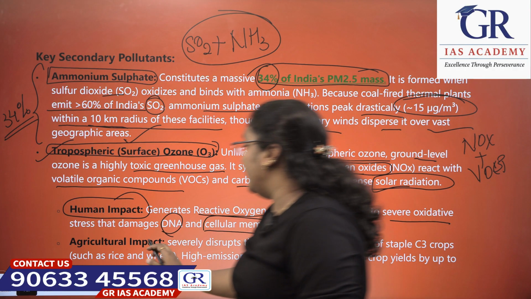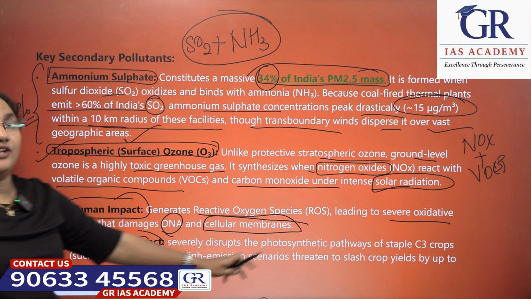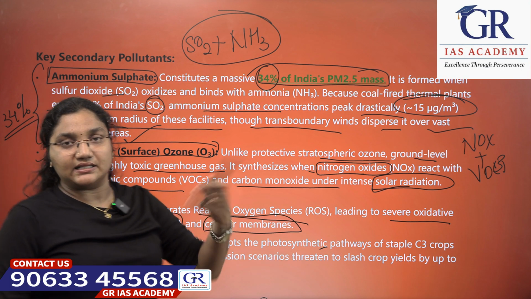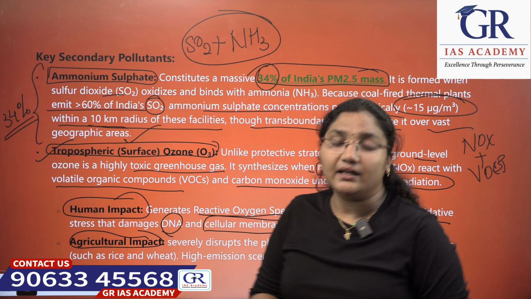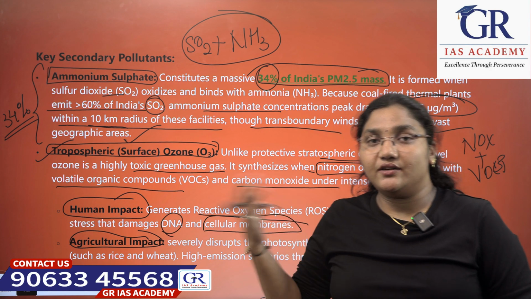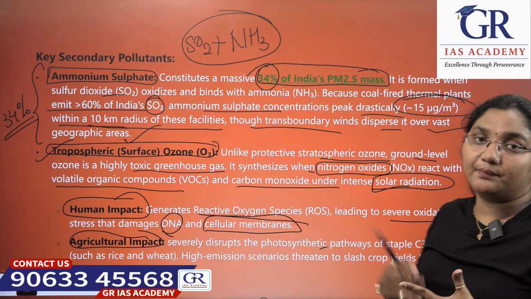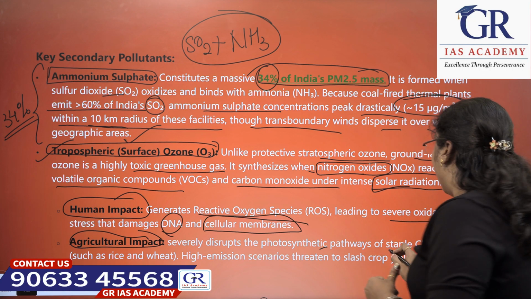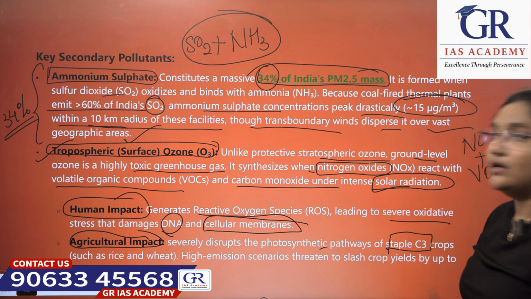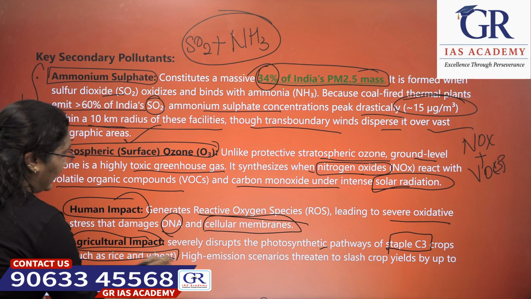Now coming to the agricultural impact of these pollutants, it severely disrupts the photosynthetic pathways. Plants prepare their food through photosynthesis only, so because of these pollutants the photosynthetic pathway is disrupted, of staple C3 crops such as rice and wheat.